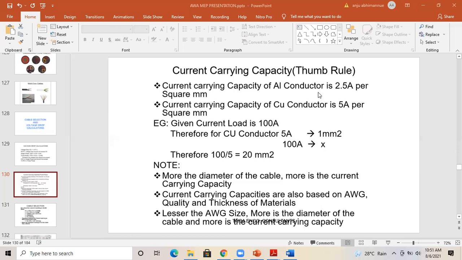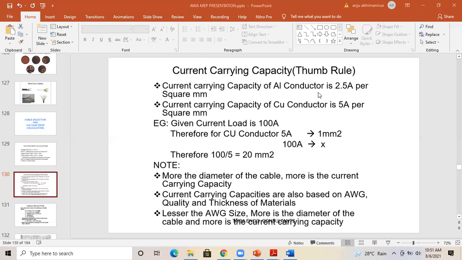In this case, the current carrying capacity of aluminum is 2.5 ampere per mm square, and for copper it is 5 ampere per mm square. So here we have an example. The current load is 100 ampere. Therefore, for a copper conductor, you can carry 5 ampere per 1 mm square.